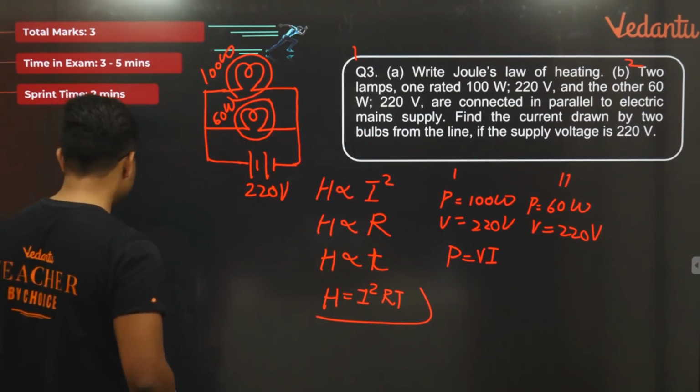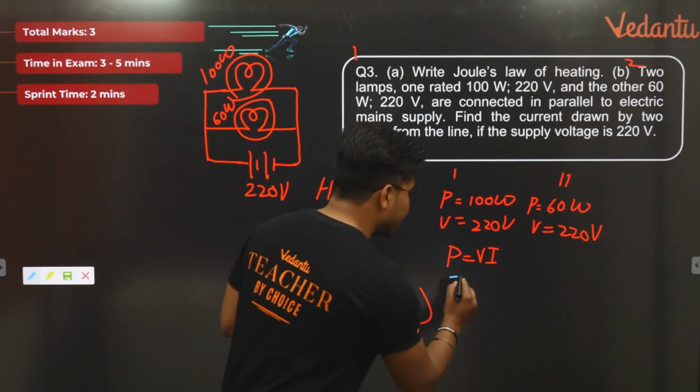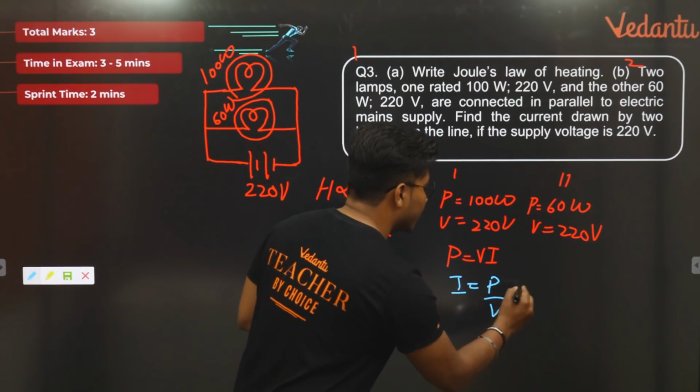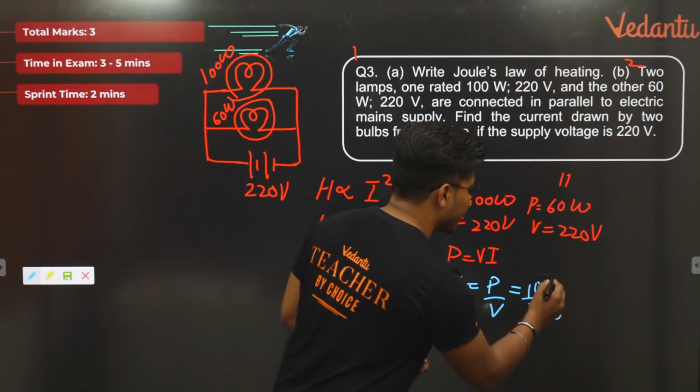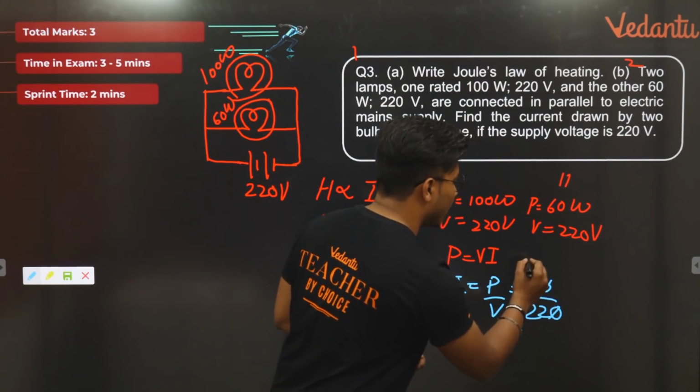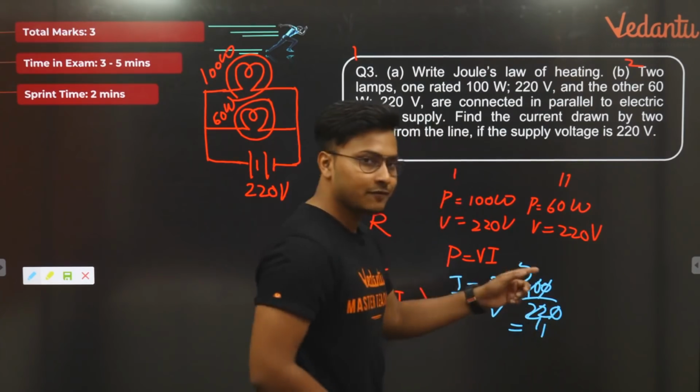तो हम find out कर देते जल्दी से. Correct? हमें find करना है I. I is equal to P upon V. What is power? Power is nothing but 100 in this scenario. 100 divided by 220. So 0 0 cancel. You have 10 by 220. So 2 5s are, 2 11s are. What is 5 by 11?